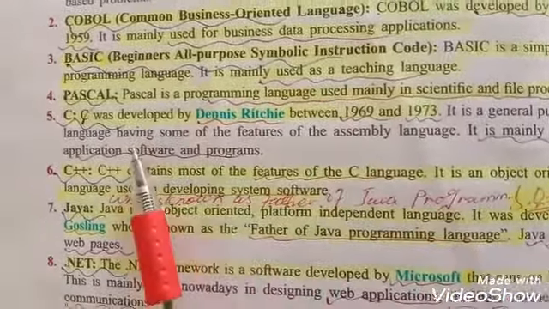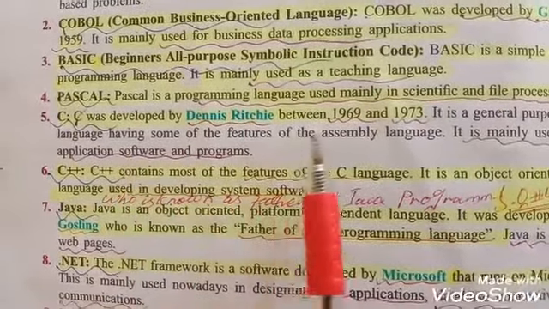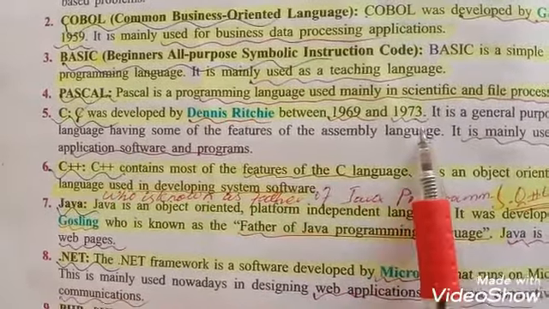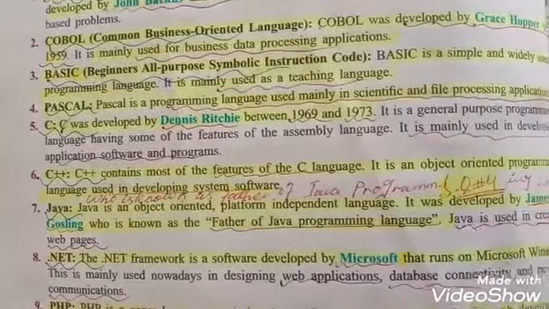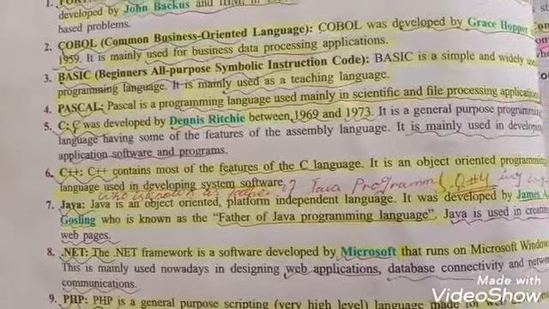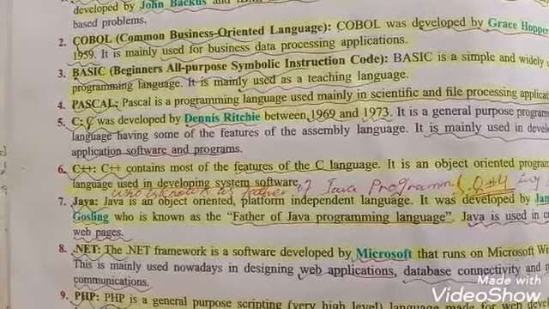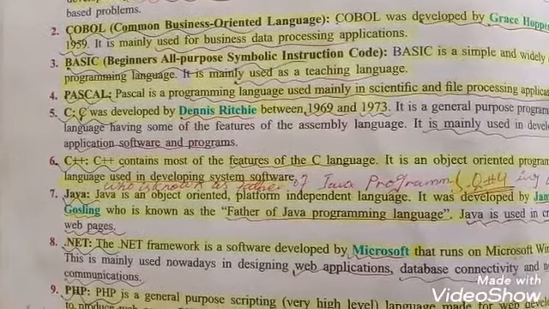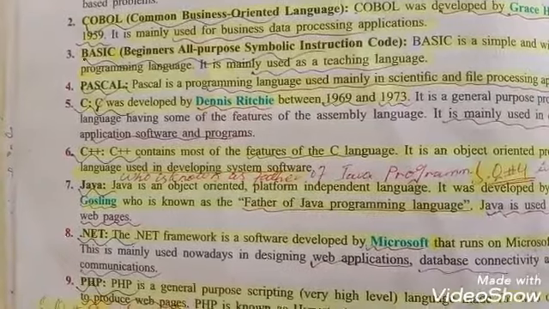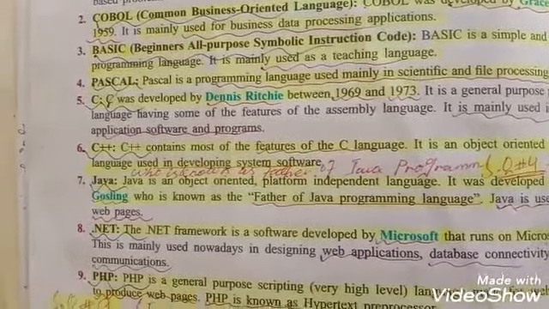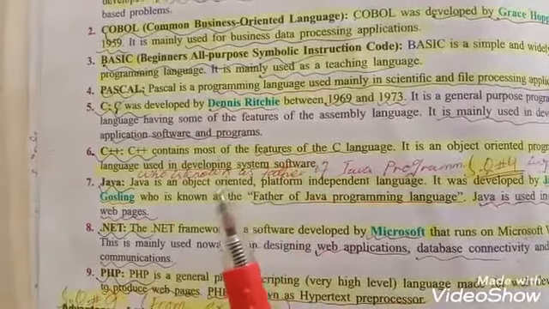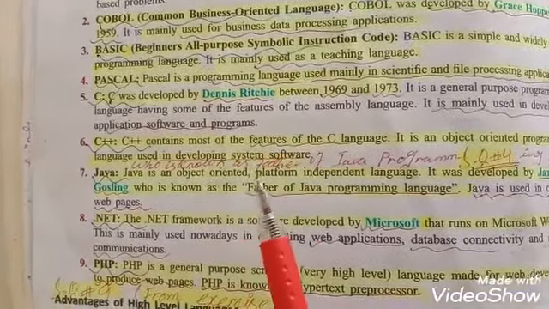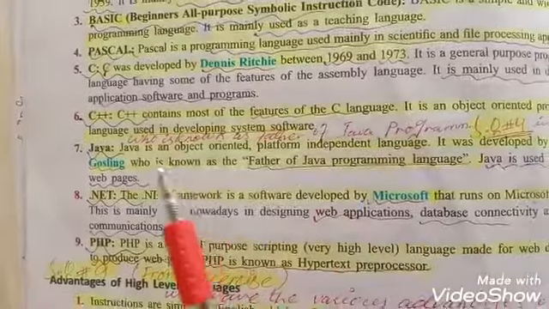Second is C. C was developed by Dennis Ritchie between 1969 and 1973, and it is a general purpose programming language. It is mainly used in developing application software and programs. C++ contains most features of C language. It is an object-oriented programming language used in developing system software.